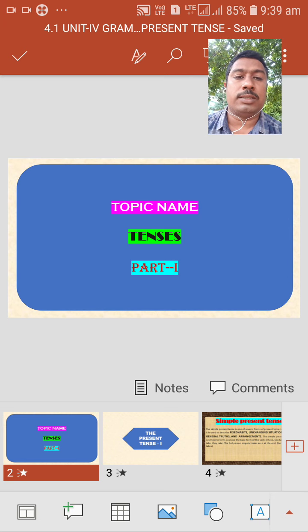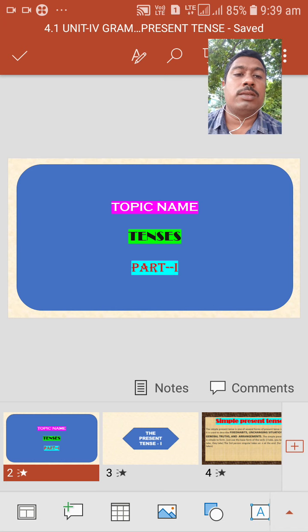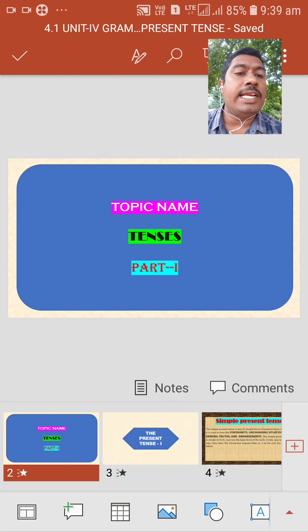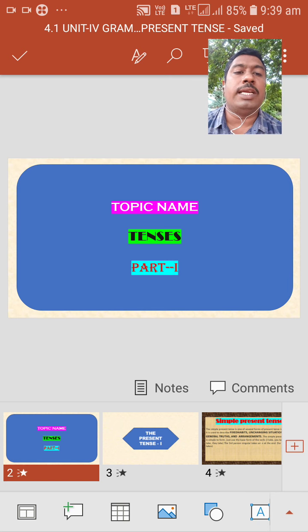We have three kinds of tenses: the present tense, past tense, and future tense. Each and every tense has its own individuality in forming sentences, its own identity, and its own uses.